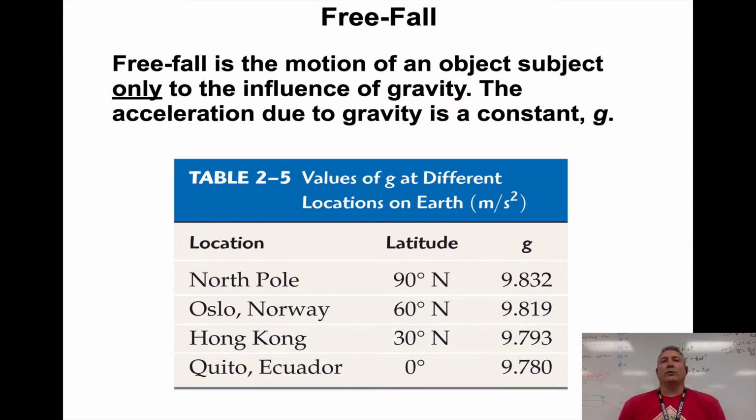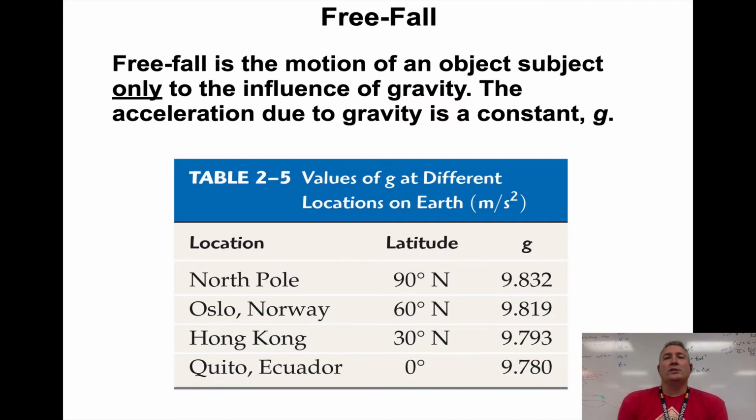Now, because we generally treat downward as negative and upward as positive, oftentimes we'll use the acceleration of gravity as a negative value. It all depends on what you decide to do in terms of the sign of things. So if something ends up higher than where it started, we treat it as a positive value. If it ends up lower than where it started, a negative value, that means gravity is pulling it downward. So g, which is our designation for the acceleration due to gravity, is negative.